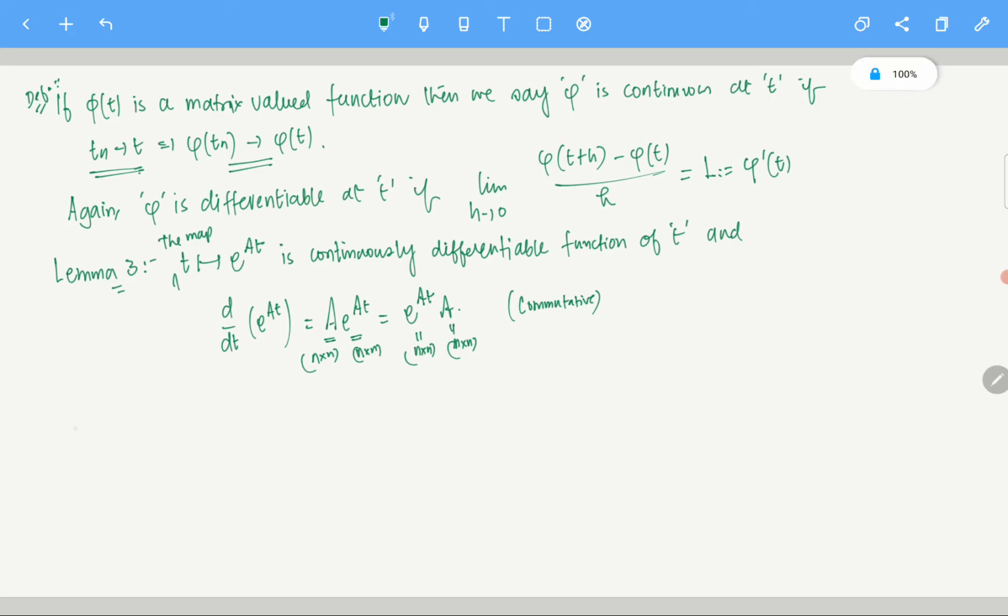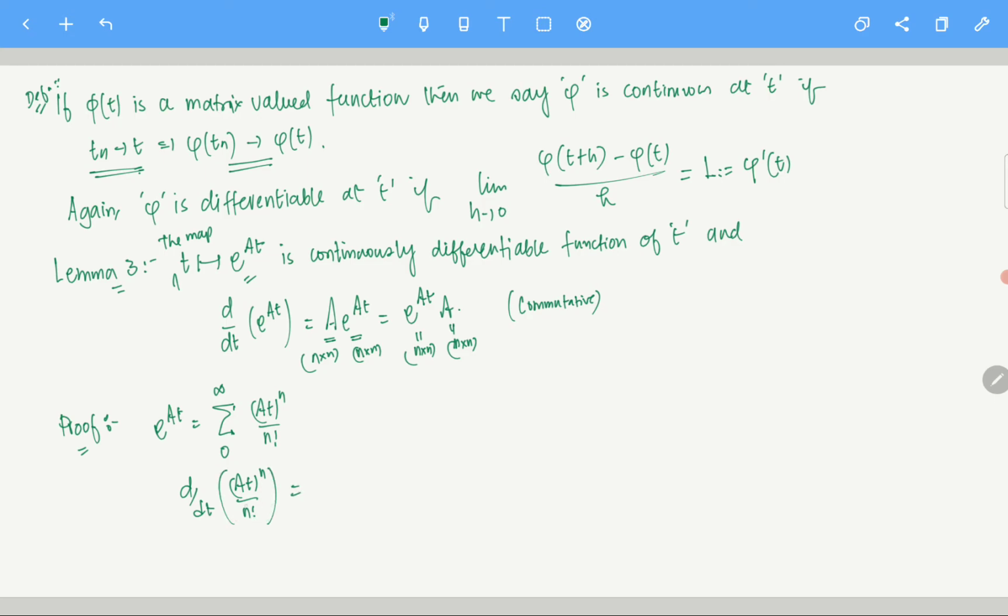Now let's look at the proof of this thing. I'm giving you a very short proof, because this is more or less a standard thing to do. Let's look at e^(At). How does it look? Essentially this is the sum from 0 to infinity of (At) to the power n by n factorial. Clear? So if you take d/dt of (At)^n by n factorial, what do you think happens here?